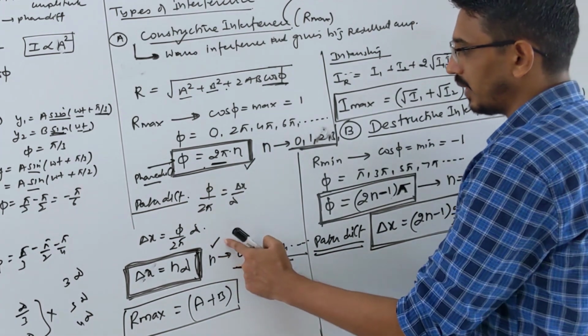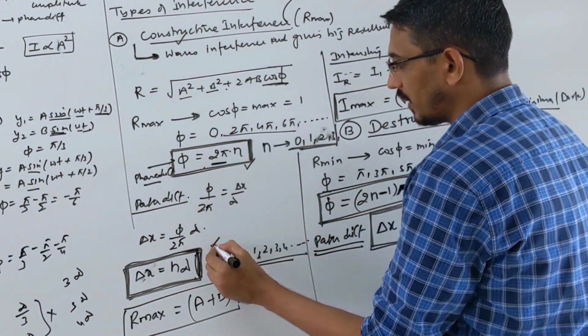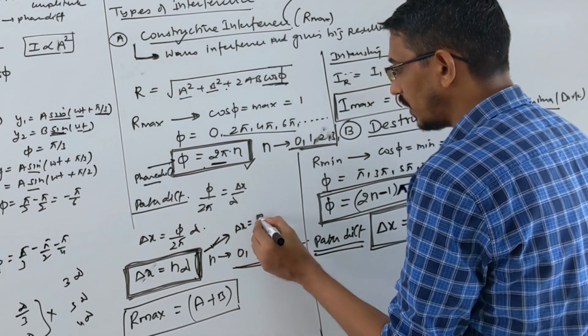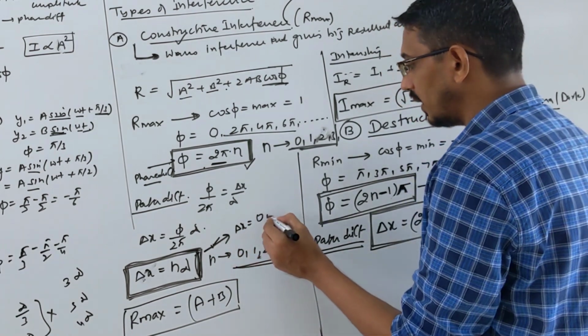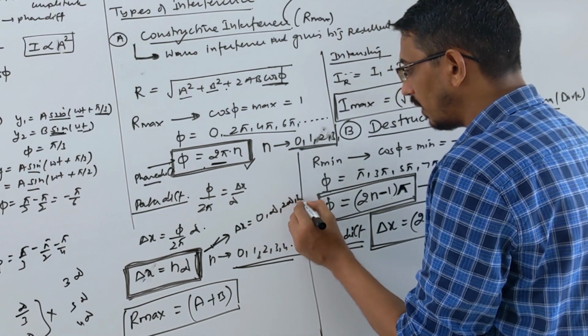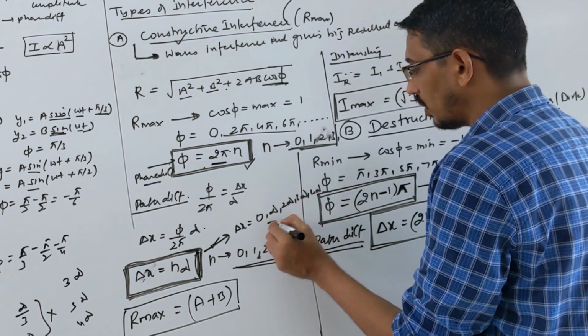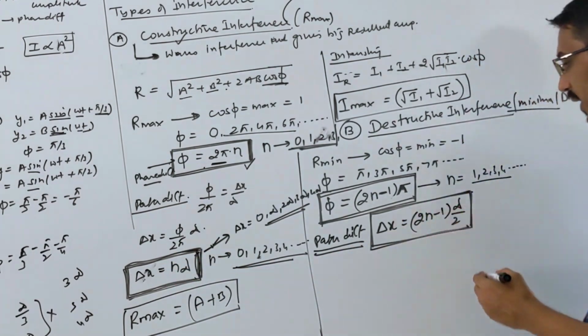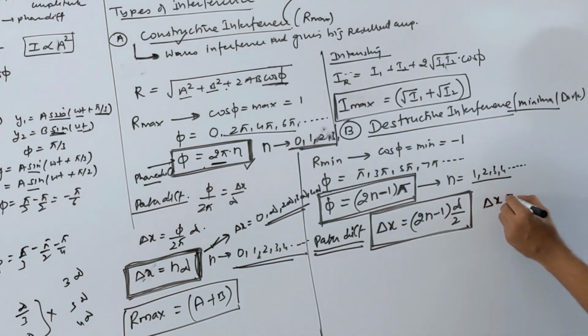Correct. So look here, I wrote it now in terms of angle. Suppose you want to write here, what should your del x be? It could be 0 also, no phase difference. It could be lambda, 2 lambda, 3 lambda, 4 lambda, it goes on. If you get all these answers, then you get constructive interference. Similarly, here, what should del x be? This is the general formula.